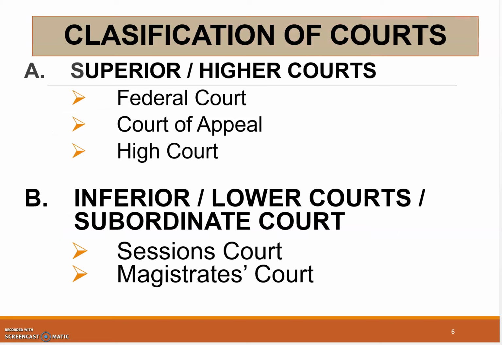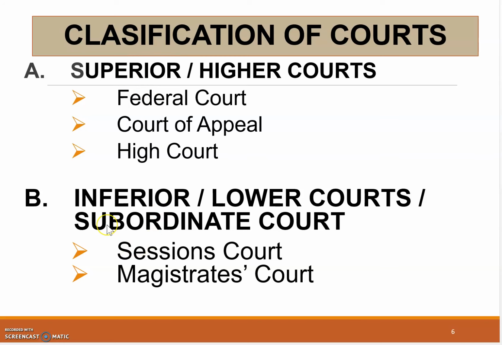When we talk about courts, you need to know the classification of the courts. When we say superior or higher courts, not High Court, if we are talking about the High Court, this is the High Court. If you are talking about higher courts, meaning those higher ranking compared to this court, we talk about the High Court, Court of Appeal, or Federal Court.